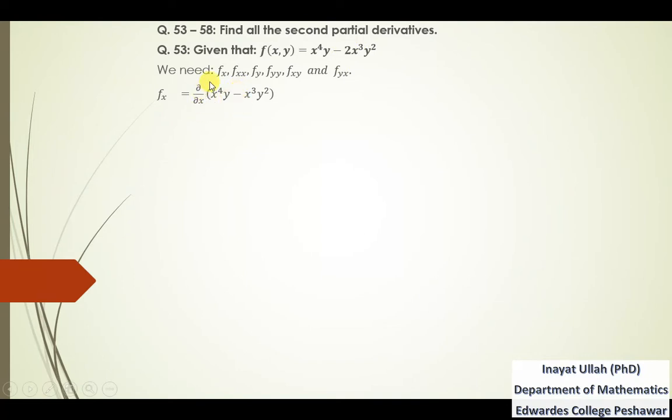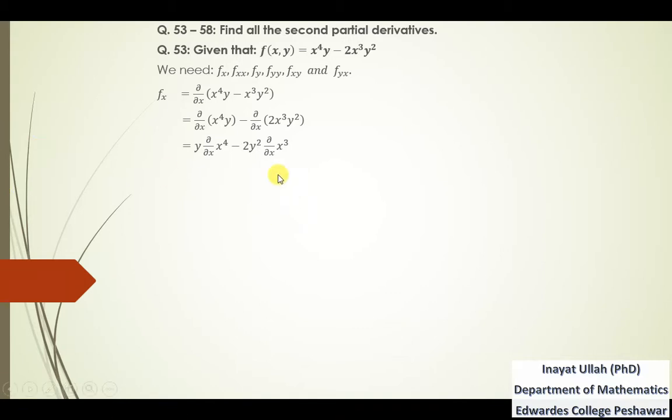That is the difference rule, applying the derivative to both the terms, and that is the derivative with respect to x, so y will be kept constant, and here y square will be kept constant and 2 as well. So we extract y out of this derivative, and similarly 2y² is out from this derivative. 2 is missing here, we need to write 2 here.